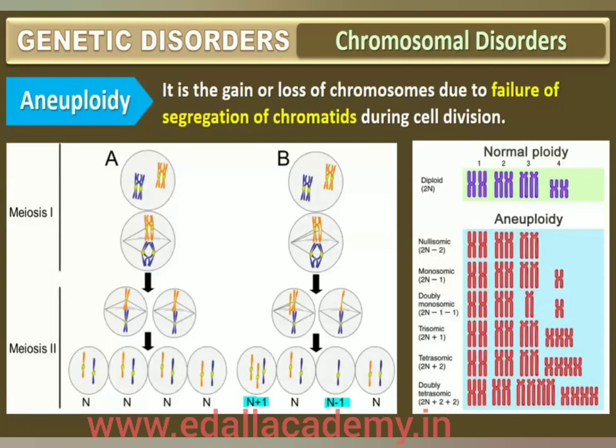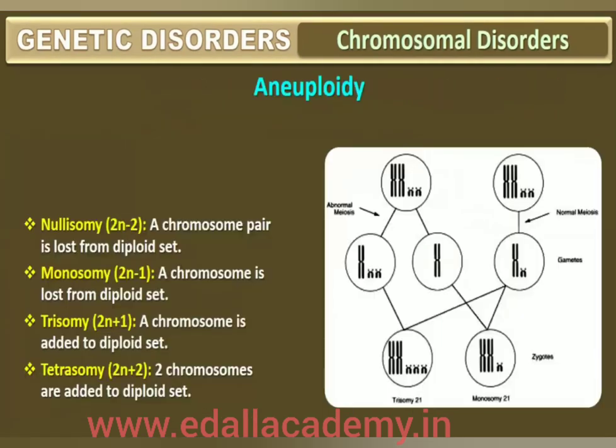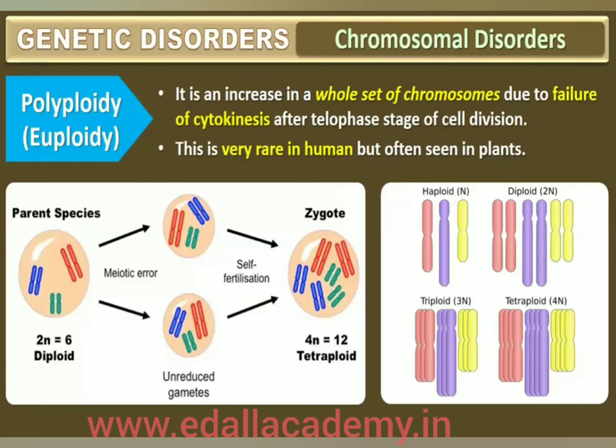Aneuploidy is the failure of segregation of chromatids during the cell division cycle, resulting in the gain or loss of a chromosome, and it takes place due to non-disjunction of homologous chromosomes. Polyploidy occurs due to failure of cytokinesis after the telophase stage of cell division, resulting in an increase in a whole set of chromosomes in an organism. Polyploidy is often seen in plants.